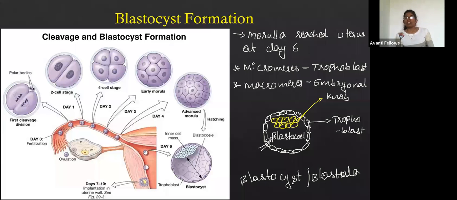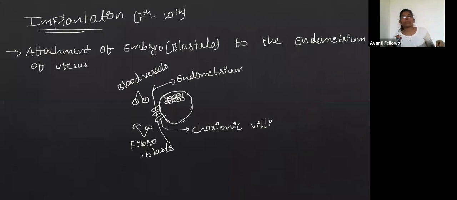In the blastocyst, we know there is a space called the blastocoel, where it is going to absorb the nutrients from the endometrium wall, and that nutrition is stored in the space called the blastocoel. Next, implantation takes place with the help of chorionic villi, which are formed by the blastula. At this blastula stage itself, the implantation will take place. You may get a question on this: in human reproduction, implantation takes place at which stage? That is the blastocyst stage or the blastula stage.